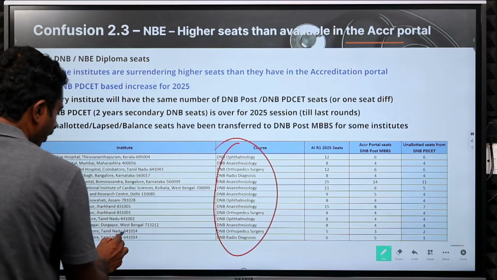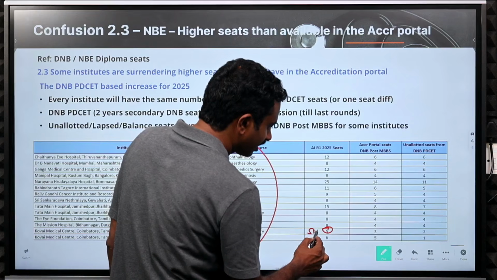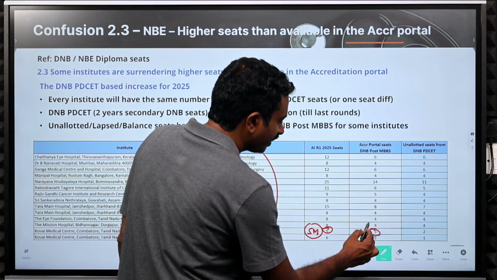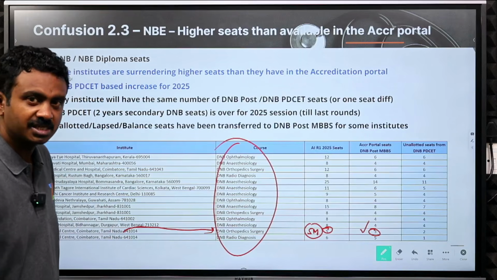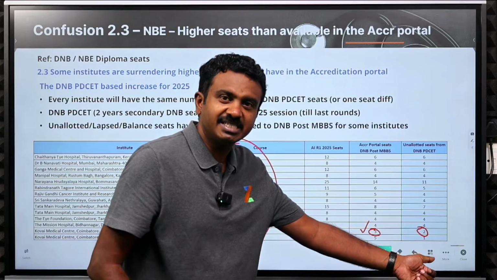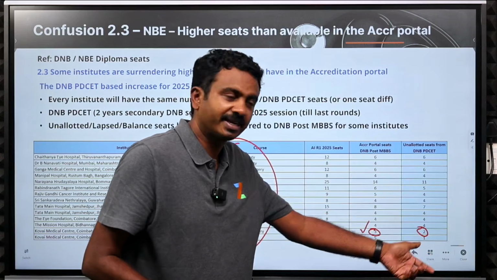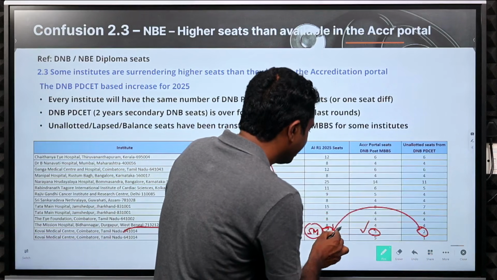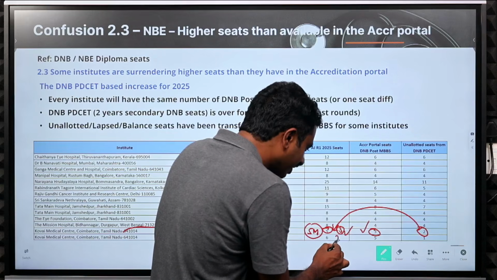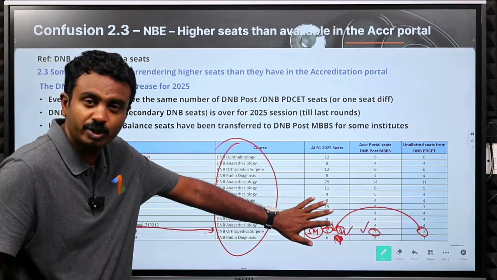There were queries on Kovai Medical Center DNB orthopedics. 5 seats are there in the seat matrix, but the accreditation portal had only 3 DNB post MBBS seats. 2 more seats got added. This might be 3 seats, and one candidate might actually be there. The PD set seats are only 2, right? So these 2 seats got added, and there are 5 seats now. This will be a 3-year program only. You will join the 3-year program only, proper DNB seats. You don't need to worry about this part.